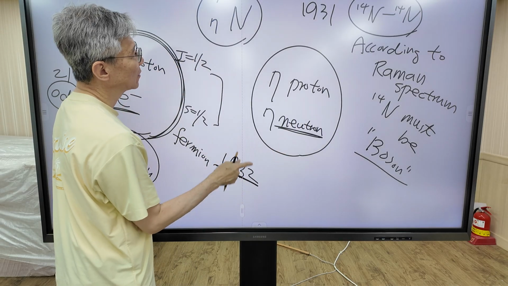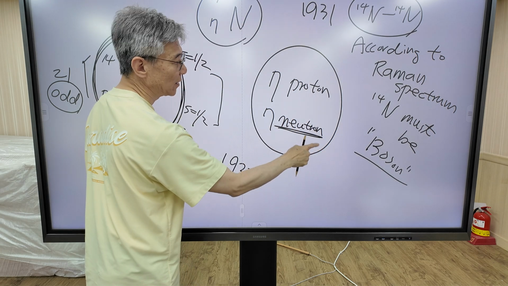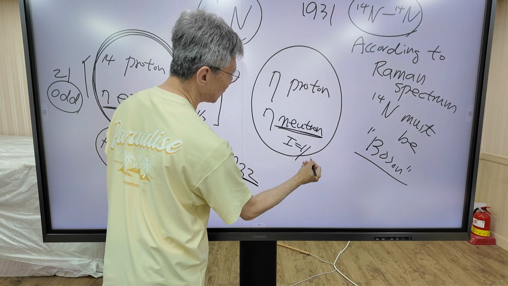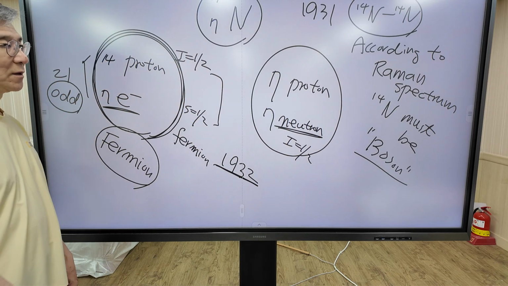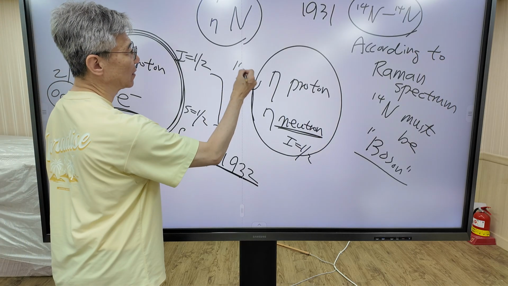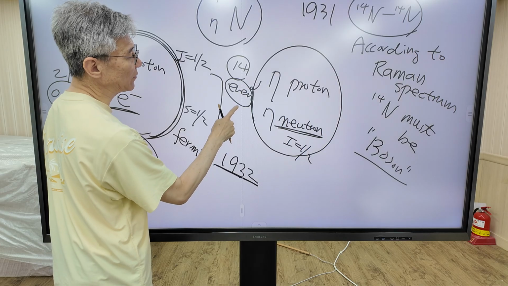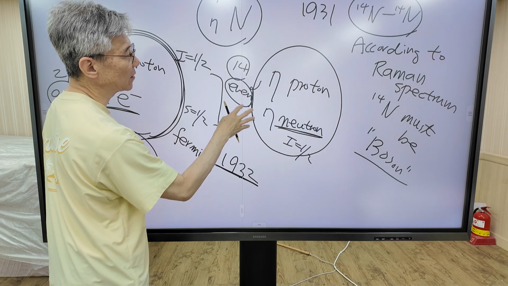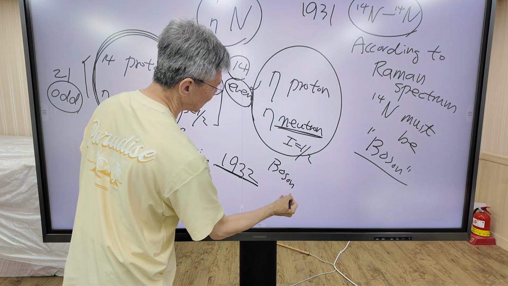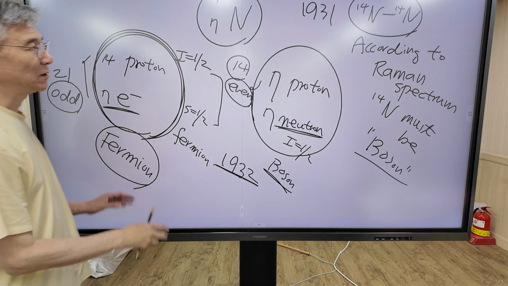According to this model, the nucleus of nitrogen has 7 protons and 7 neutrons, and the neutron spin quantum number is 1/2. So neutron is also a fermion. Then how many particles are inside the nucleus? Now 14. Even number. So when an even number of fermions is inside the composite particle, it behaves like a boson. So we can explain the Raman spectrum with this model. So this is our framework.